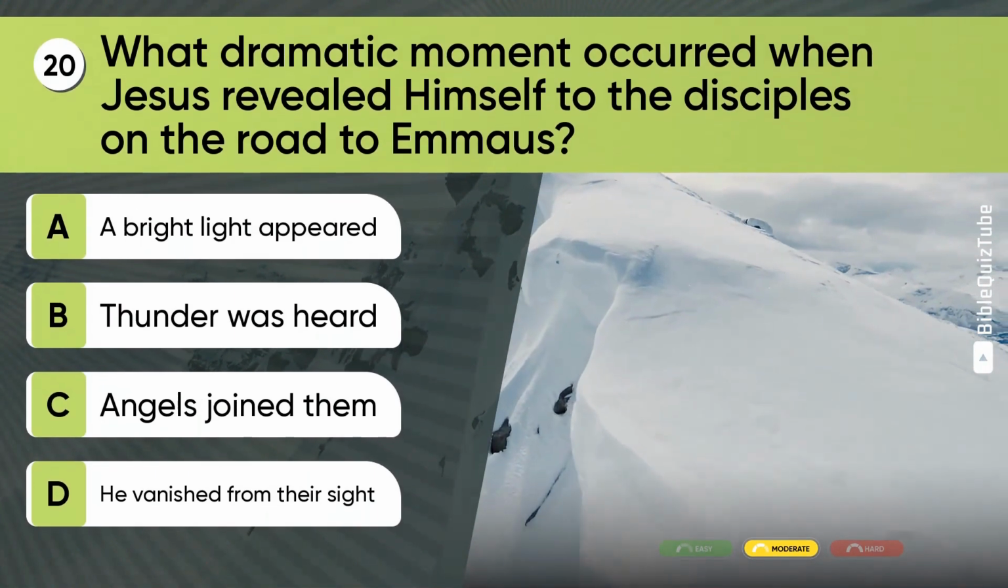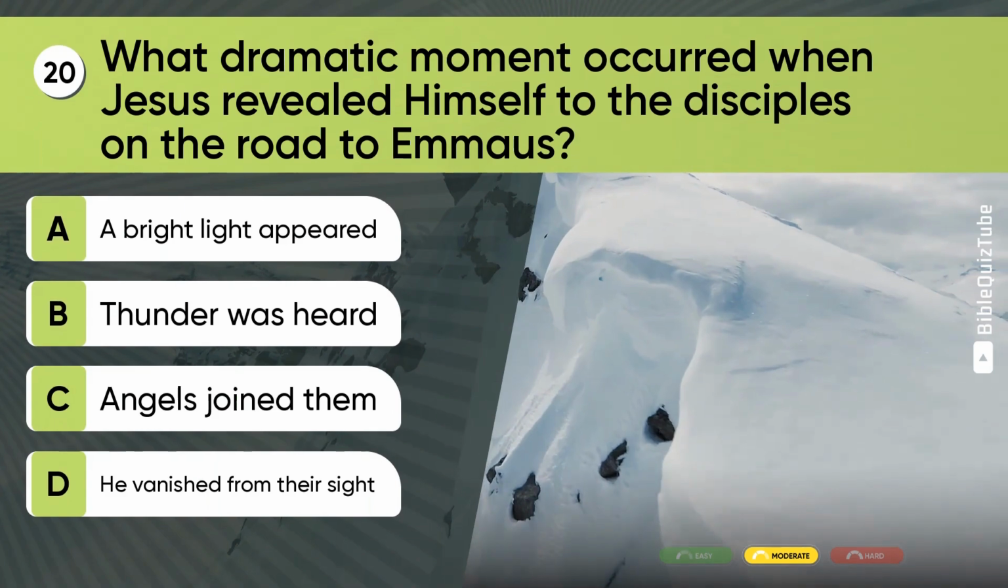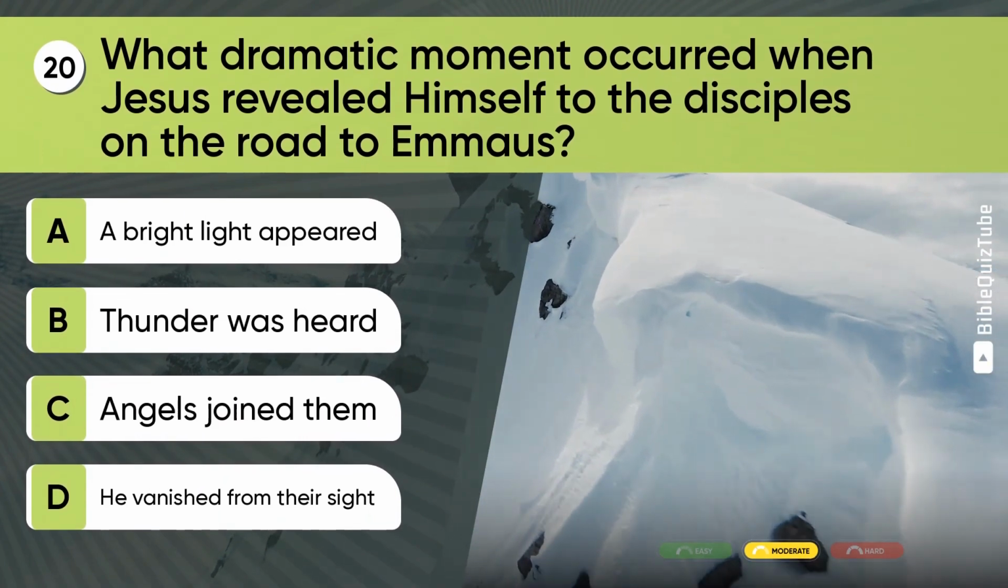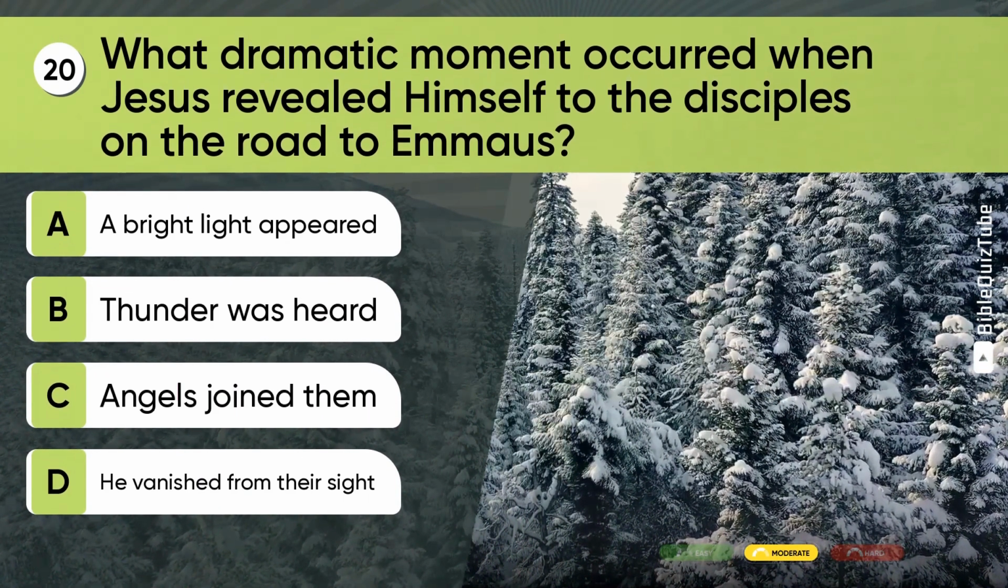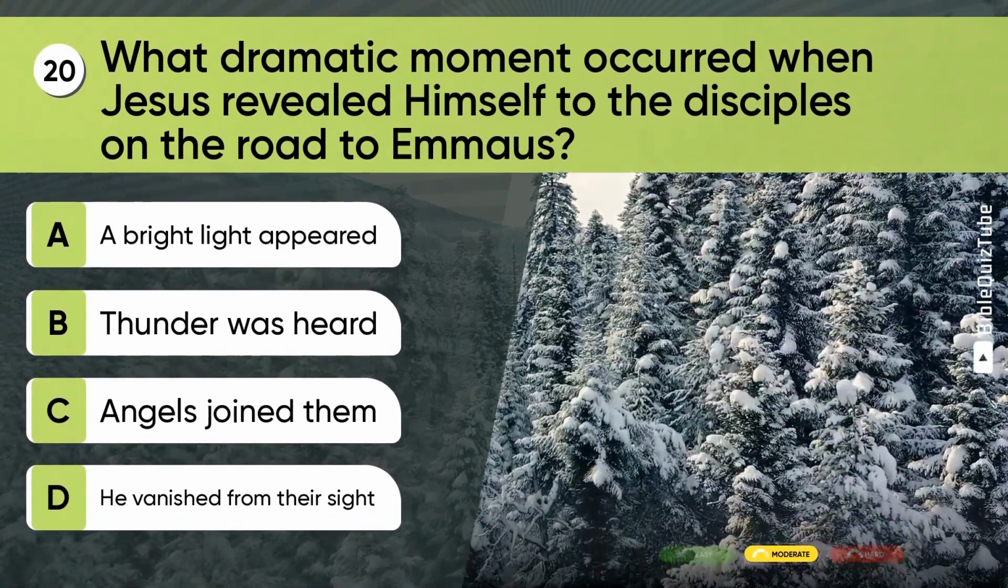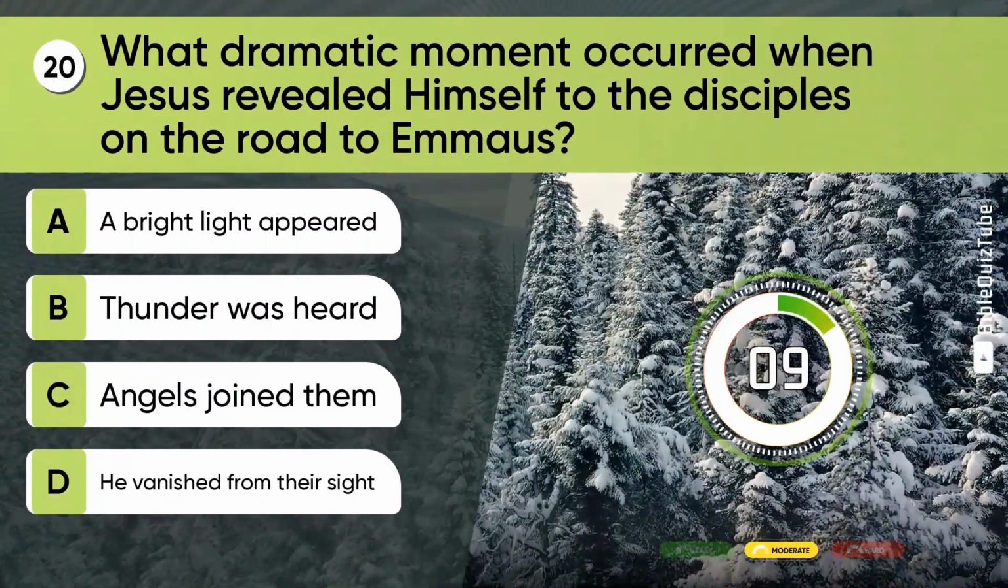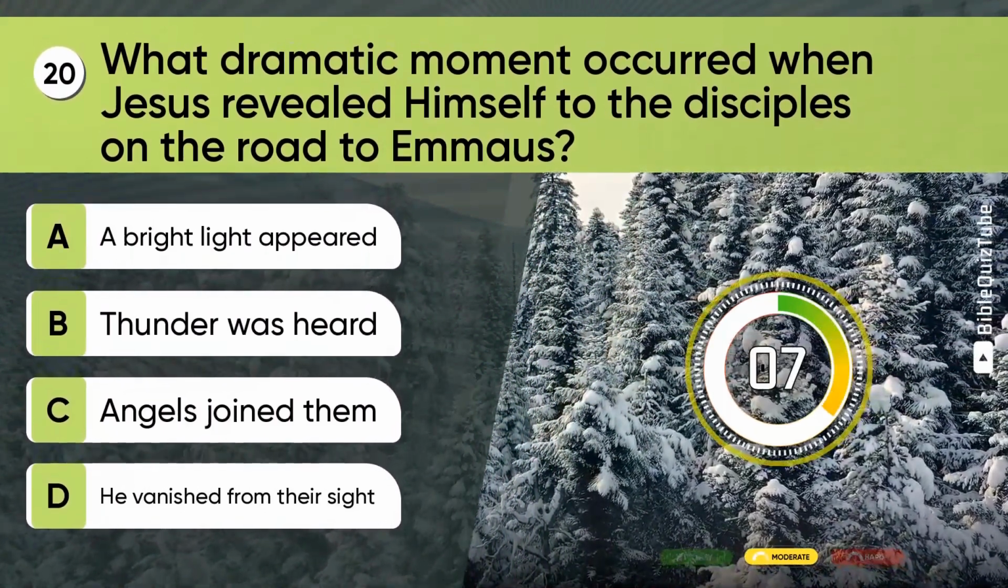Question 20. What dramatic moment occurred when Jesus revealed himself to the disciples on the road to Emmaus? A. A bright light appeared. B. Thunder was heard. C. Angels joined them. D. He vanished from their sight.